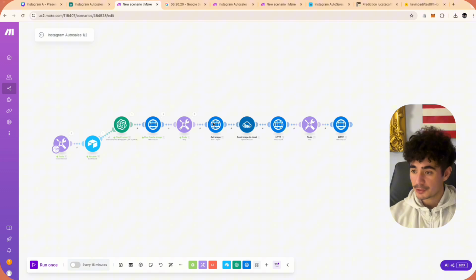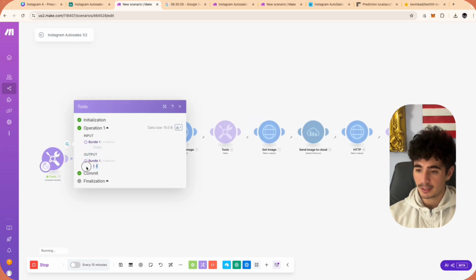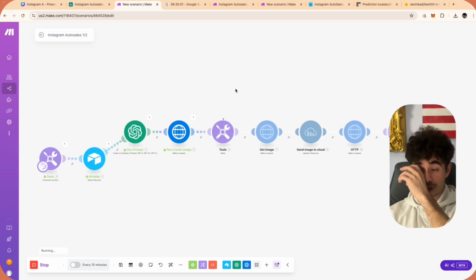So we should be getting our image response back, we should upload that to Cloudinary, and then we should start the API call for the video generation. So there's a chance that this breaks, and that's why you want to keep testing your automation once you add in a good amount of modules. So once again, we're going to click save, and we're going to click run once. And so the increment number that we're running is number 2. Okay, so the image generation has now started, and we're putting this baby to sleep for quite a while.